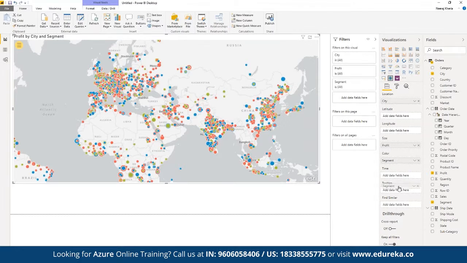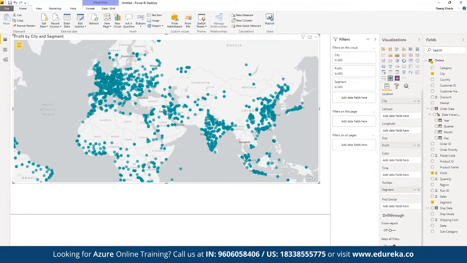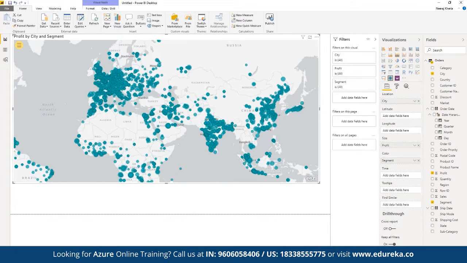Or if you want to add this as a part of tooltip, then you can add tooltip as well. Tooltip as in if we hover over different items here, then only we are going to see the detail as a part of tooltip. So we can define it either as a tooltip, or we can define it as a part of the color scheme if you want to visualize.